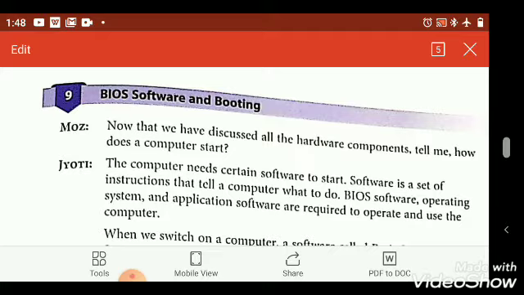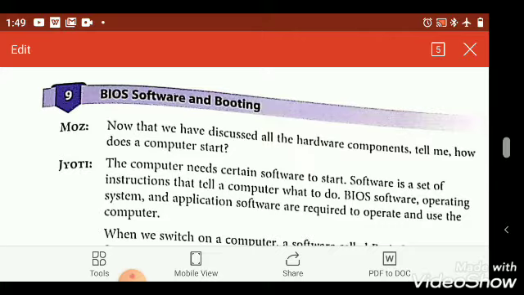First of all, I will explain what BIOS is and its full form. BIOS stands for Basic Input Output System. When we switch on a computer, a software called BIOS starts or boots the computer. This software resides on a small chip called ROM or flash memory.